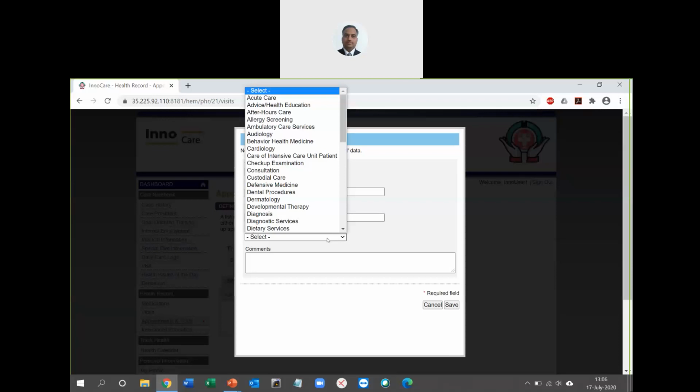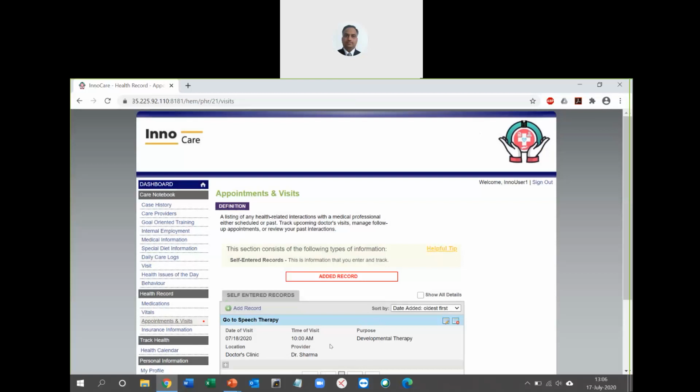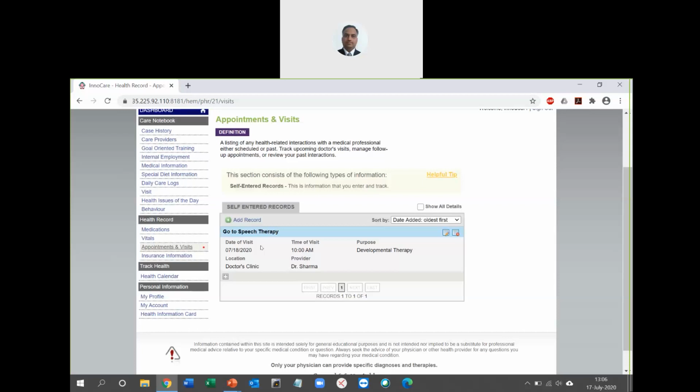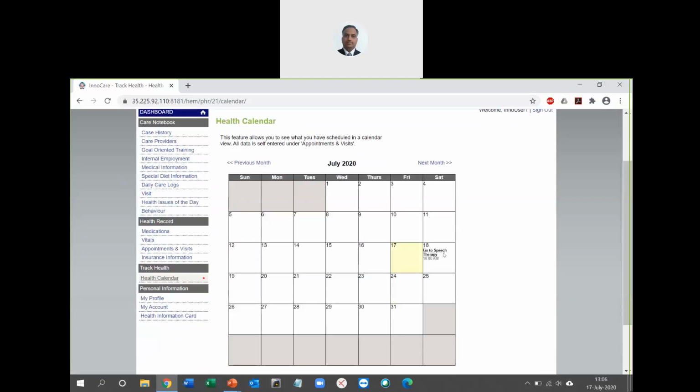For purpose, there's a list of a lot of things here that you can use, and I'm just using developmental therapy, but you can use whatever is the appropriate one here. I click on save, I get all these records here. The good part is, as you keep entering different records here for your appointments and visits, all these records will show up in your health calendar here. So I'll just quickly jump to health calendar, skipping insurance information here. When I go to health calendar, the visit that we have for tomorrow, which is 18th July, go to speech therapy at 10 a.m.